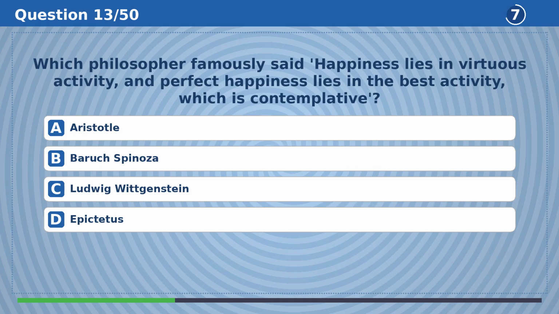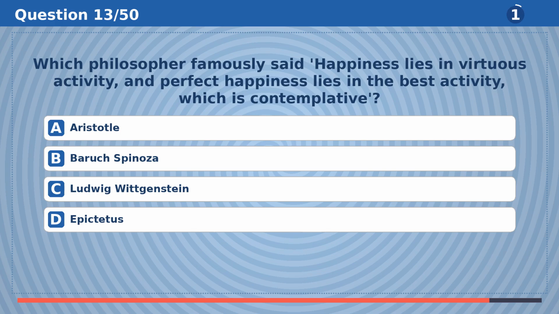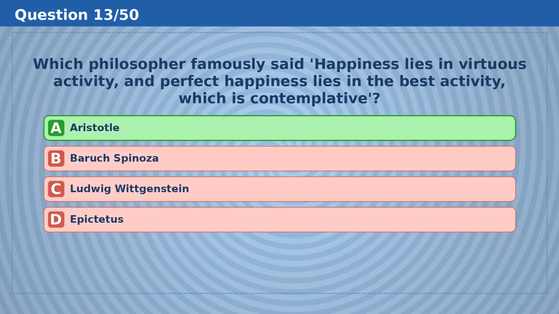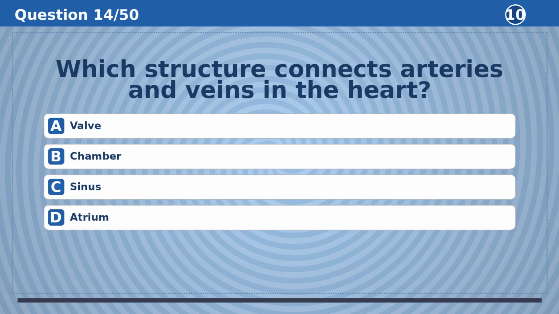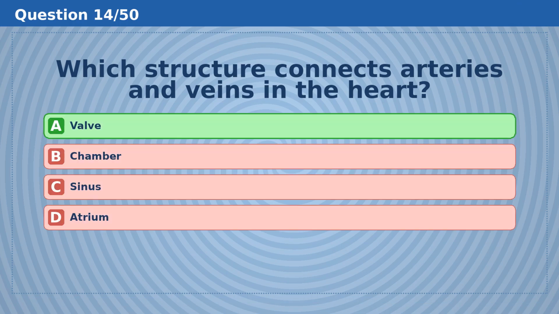Which philosopher famously said happiness lies in virtuous activity, and perfect happiness lies in the best activity, which is contemplative? The answer is A, Aristotle. Which structure connects arteries and veins in the heart? The answer is A, valve.